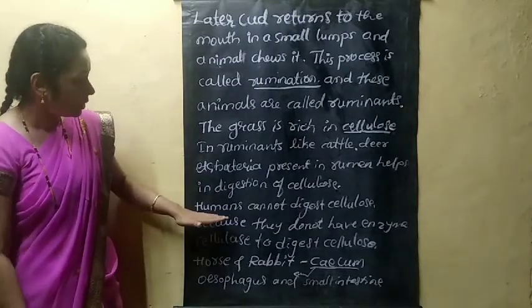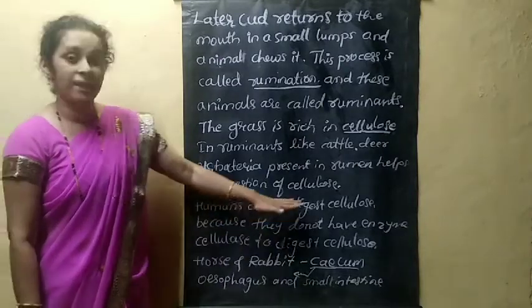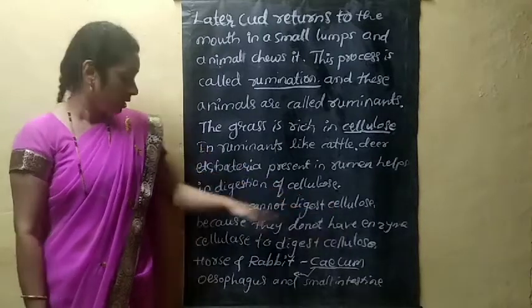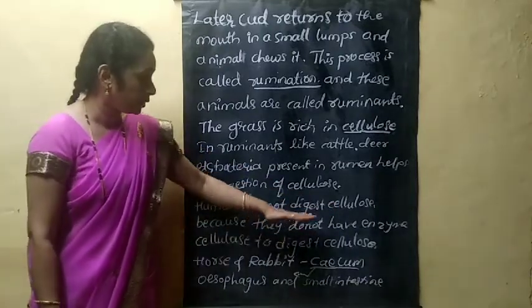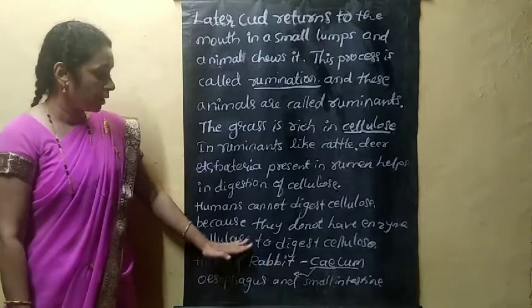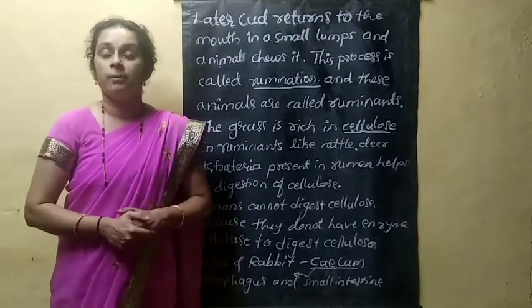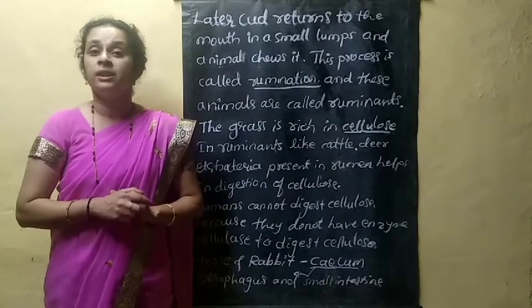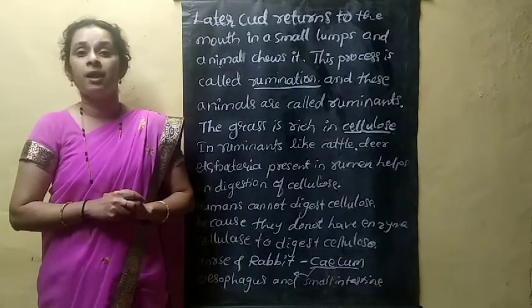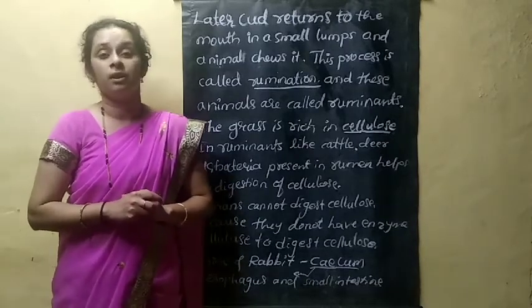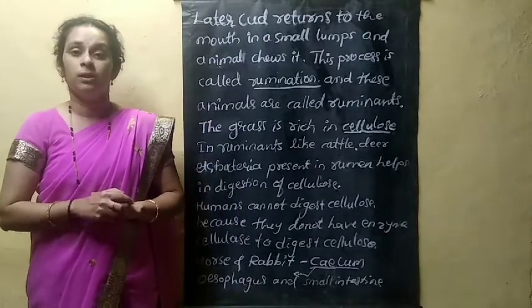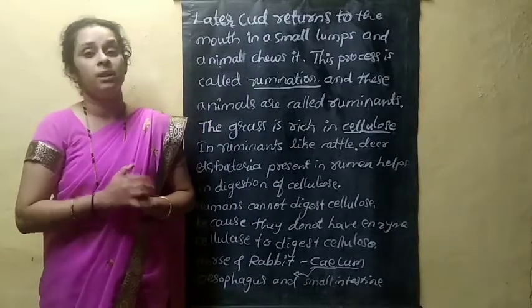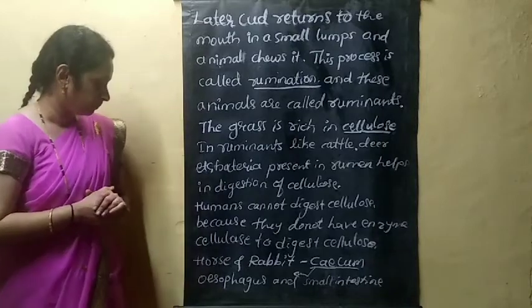I have written here that humans cannot digest cellulose because they do not have the enzyme cellulase. But in grass-eating animals, in the rumen or stomach region, there are bacteria that digest the grass, or cellulose. Grass's main component is cellulose.